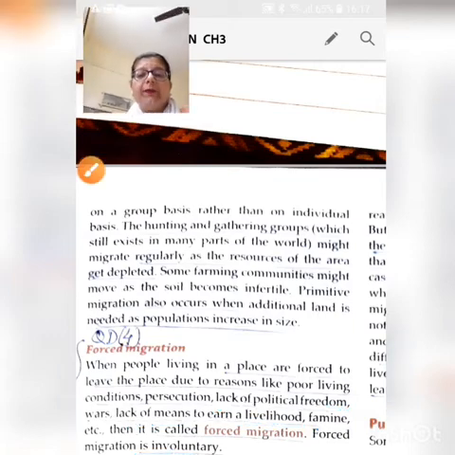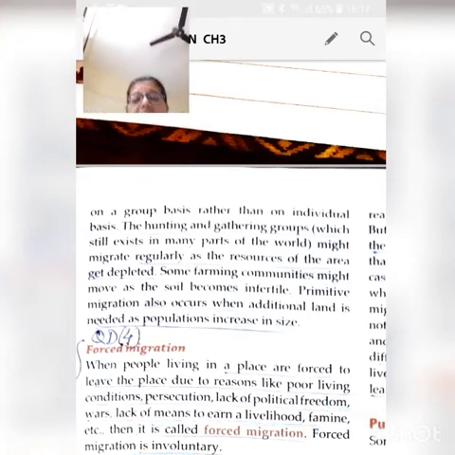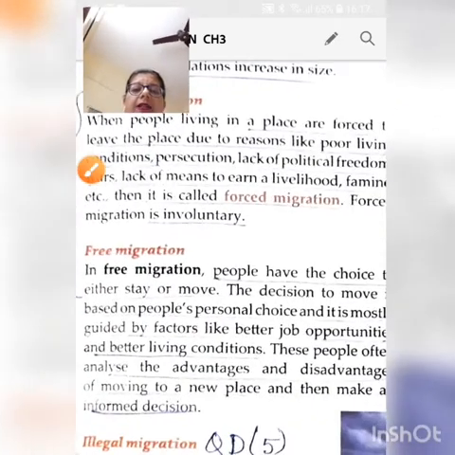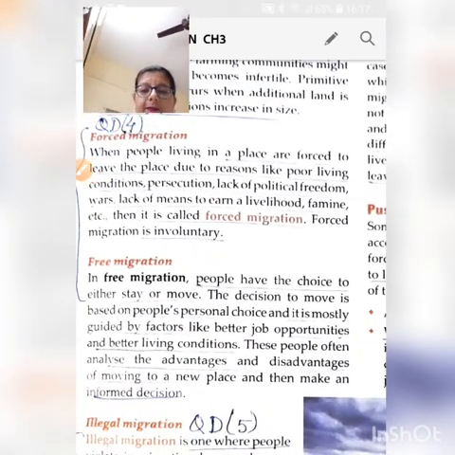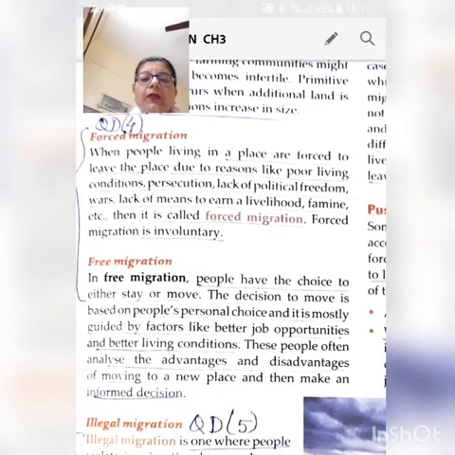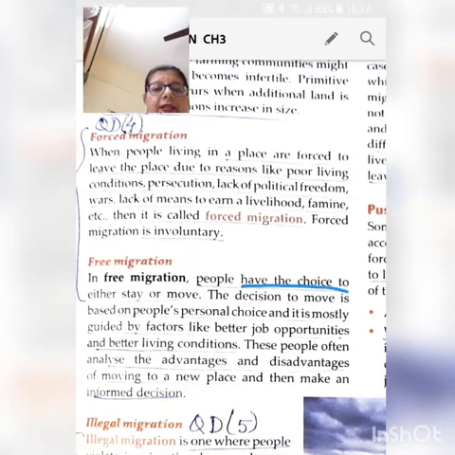Next type of migration is free migration. Free migration occurs when people have a choice. So they move to a new place out of their own will. It's a voluntary kind of migration. They have a choice to either stay or move.